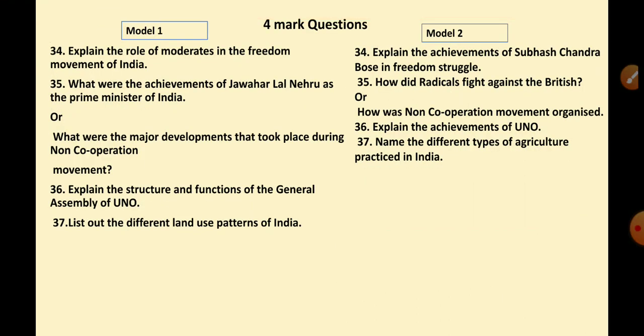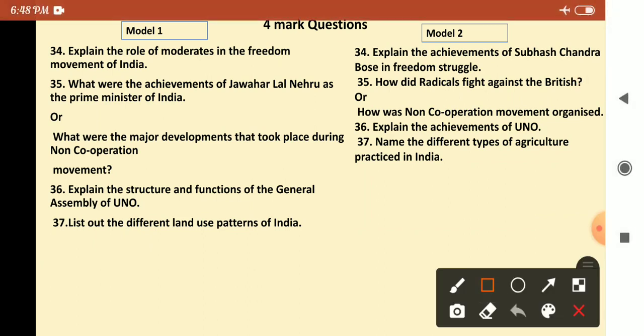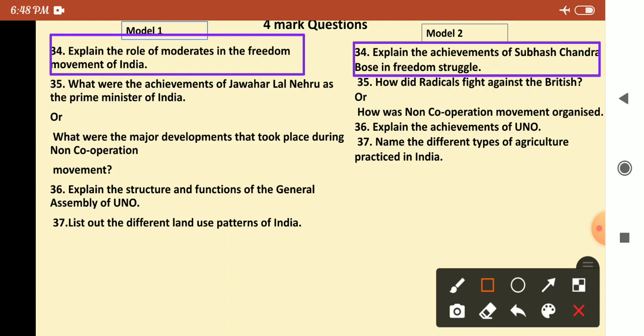And here you can look at the 4 marks questions from model 1 and model 2. First question from the model 1 paper, you can observe here. The first question is role of moderates they have asked, but here they have asked about Subhash Chandra Bose. The 35th question, they have asked about Jawaharlal Nehru, but here they have asked about radicals. How did radicals fight against the British?